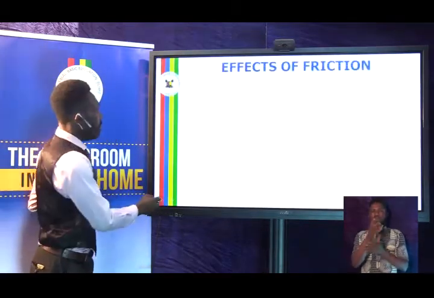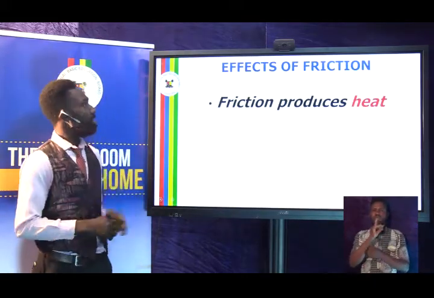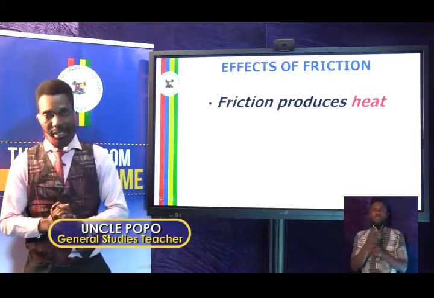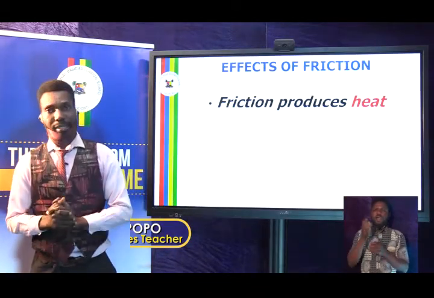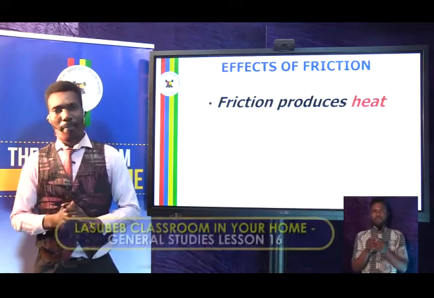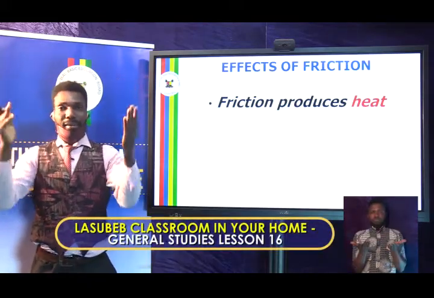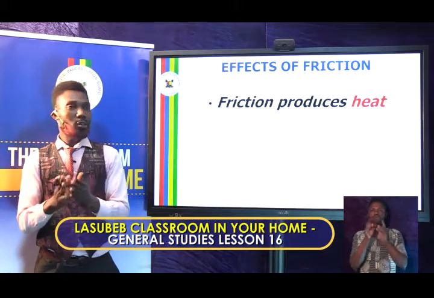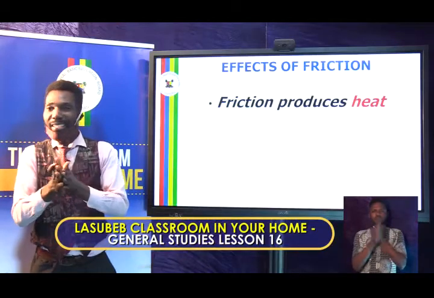Let's look at some effects of friction. Number one is friction produces heat. What did I say? Friction produces heat. Let's practicalize that. Let me see your two palms. Show it to me like this. Like this again. Then let's rub. 1, 2, 3, go. Continue rubbing. Rub. Faster now. Faster.